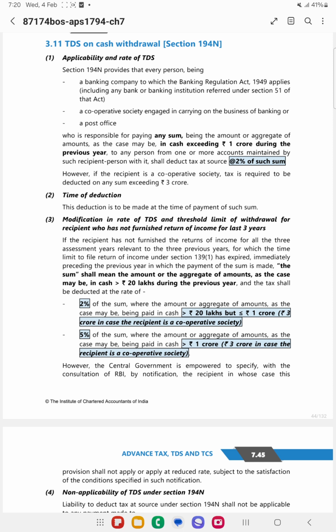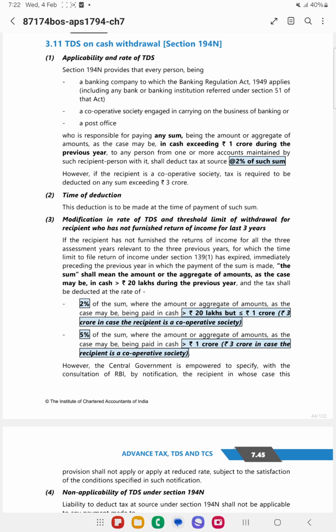Suppose if I am withdrawing 90 lakhs from SBI and 90 lakhs from Bank of Baroda, then in such cases TDS will not get applied. However, if I am withdrawing 50 lakhs from one branch of SBI, and 51 lakhs from another branch of SBI, then in such cases, aggregate of all the branches put together, the limit is exceeding 1 crore, hence TDS will be applicable. The rate of TDS is 2% of the sum.